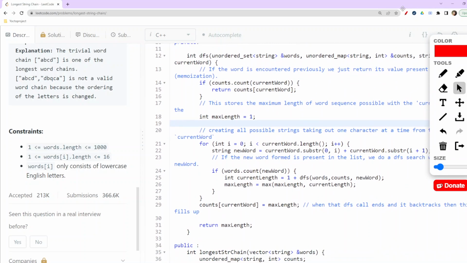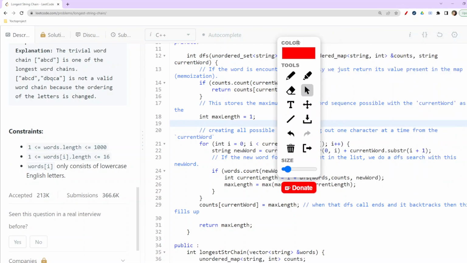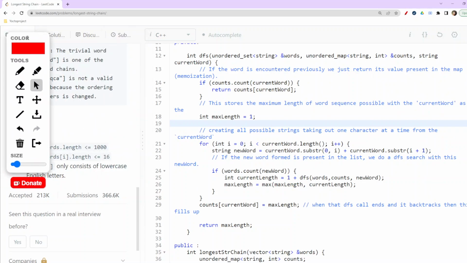Now in this DFS method, what I'm trying to do is, first, if count.count of the current word exists, then I'll return that. Just because there would be various subproblems in this particular DFS, I need to return at that moment when I find it.